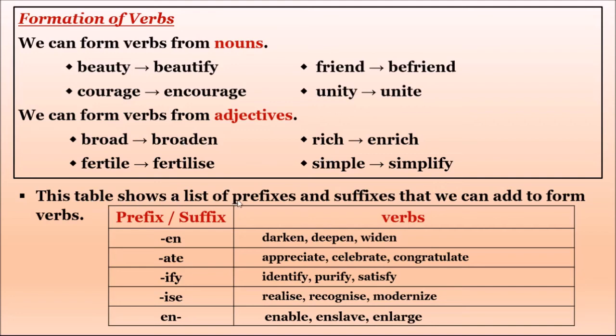And this table shows a list of prefixes and suffixes that we can add to form verbs. It means these are the examples. They have given a list here to show the prefix and suffix, how we can add them to form verbs. Prefix means a group of letters which can be used just in front of the base verb. And suffix means a group of letters which will be added after the base verb.